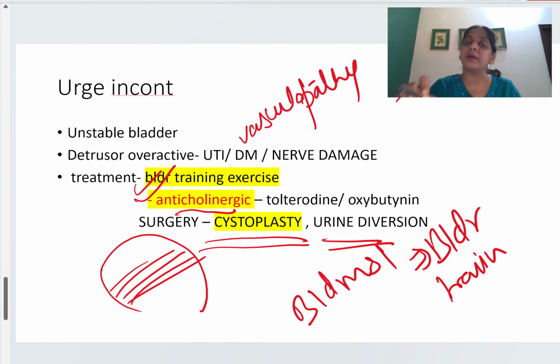We divert the urinary micturition tracts. So this was about urge incontinence.